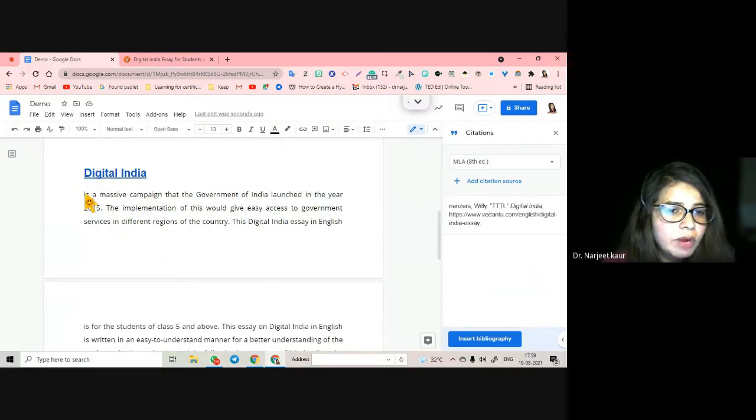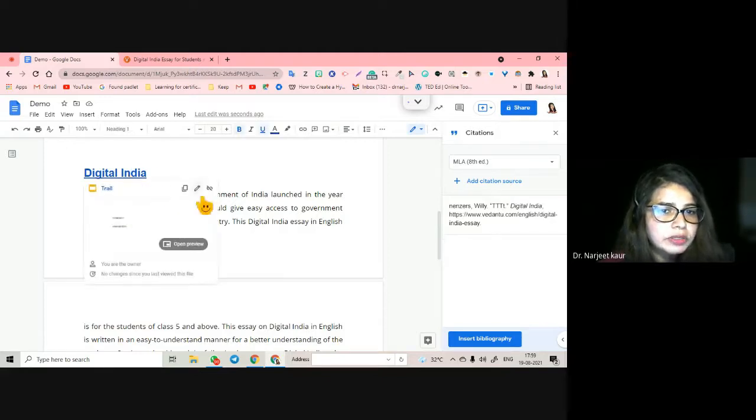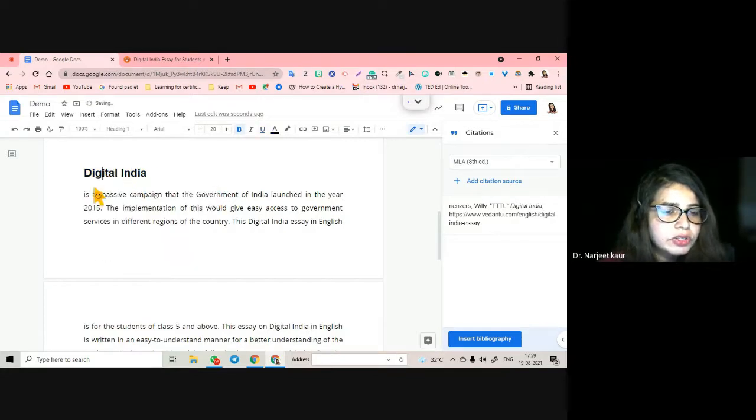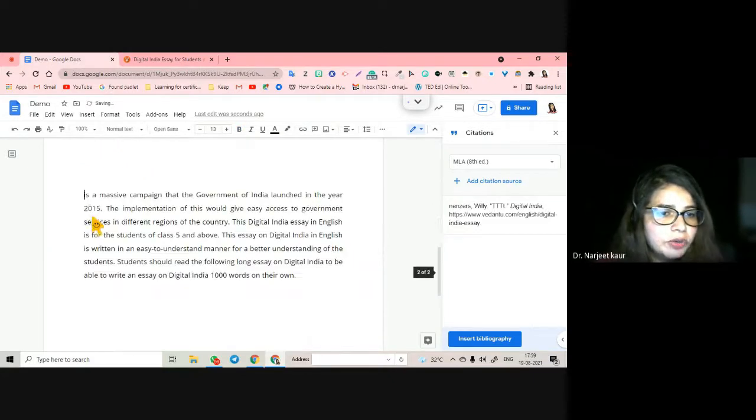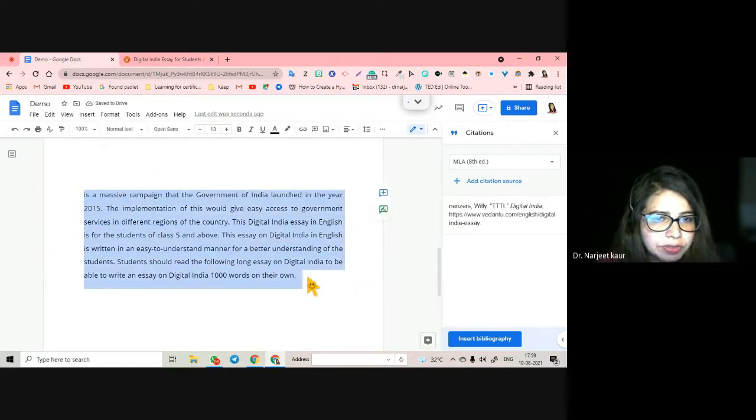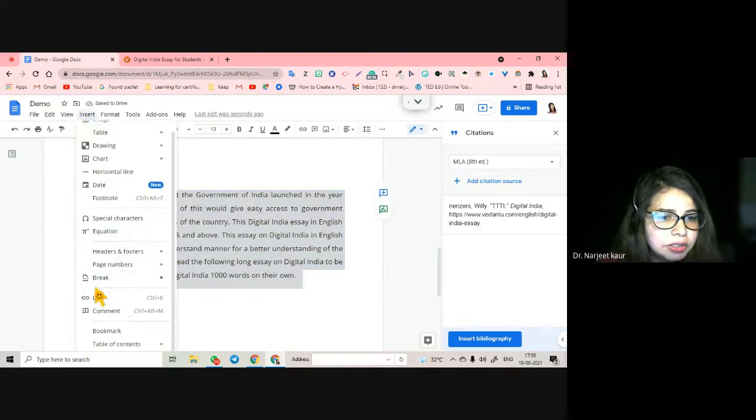I want a bookmark here. Somebody clicks on this. Let me unlink it. Somebody clicks on this, they should come to this part of the bookmark. Okay. So what I do is I select this first and I insert bookmark.